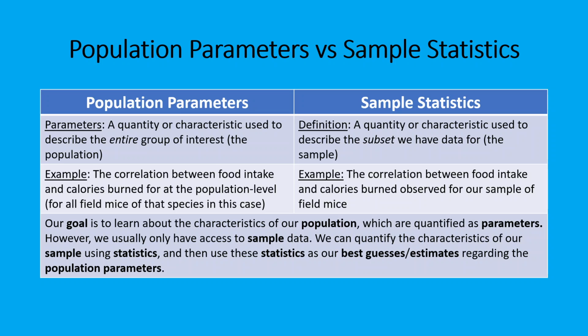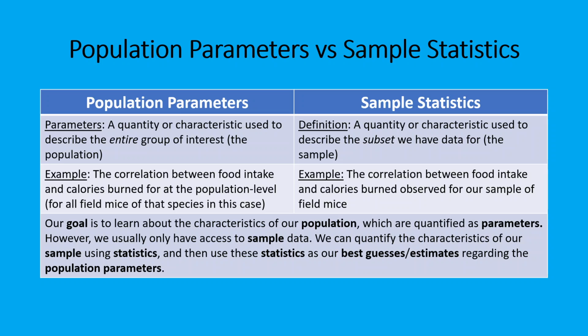So our population parameter is the correlation between food intake and calories burned at the population level, whereas the sample statistic for this example would be the correlation between food intake and calories burned that we observe for our sample of field mice. In both instances, we're interested in the correlation, but the parameter is that characteristic at the population level, and the sample statistic is the characteristic that we actually observe and compute based on our sample data.